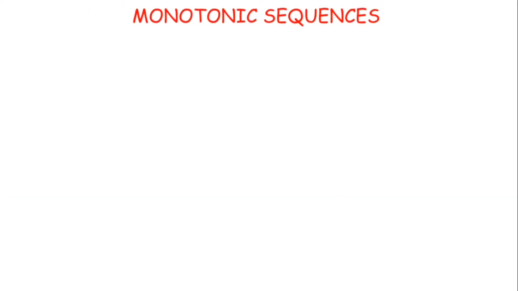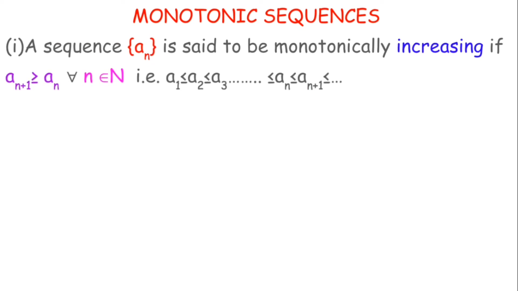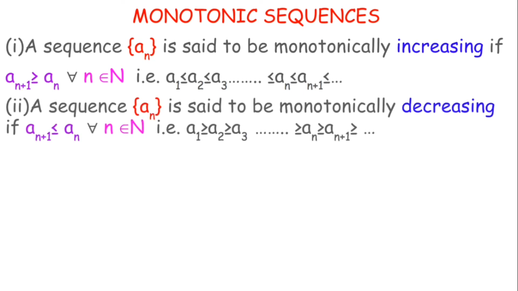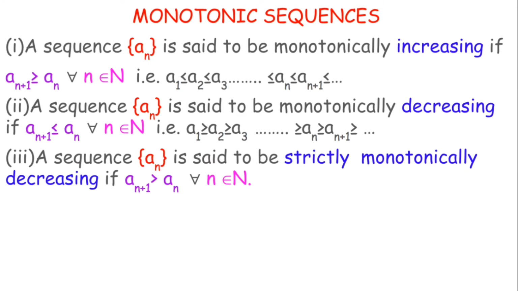Now let's look at what a monotonic sequence is. A sequence an is said to be a monotonically increasing sequence if an plus 1 is always greater than or equal to an for all n belonging to the natural numbers. For example, a1 is always less than or equal to a2, and so on up to the n plus 1 term. A sequence an is said to be monotonically decreasing if an plus 1 is always less than or equal to an. That is, a1 should always be greater than or equal to a2, and a2 should always be greater than or equal to a3, and so on.